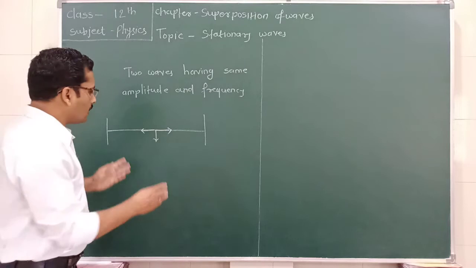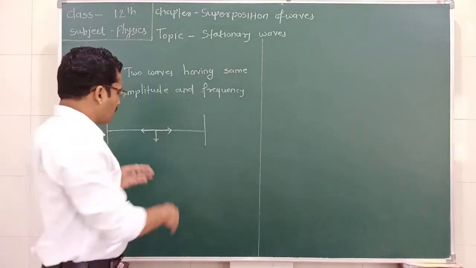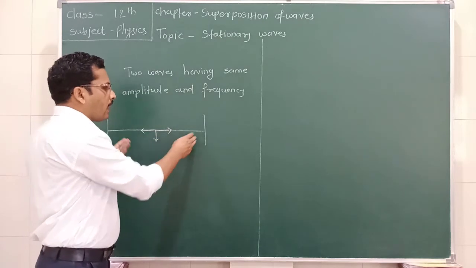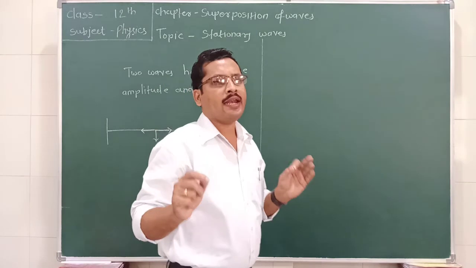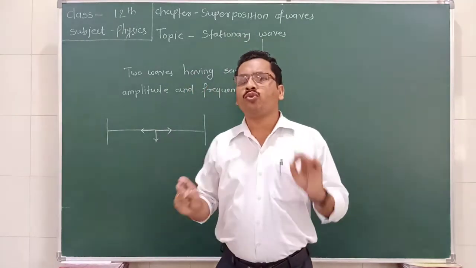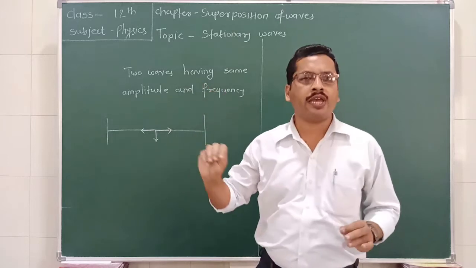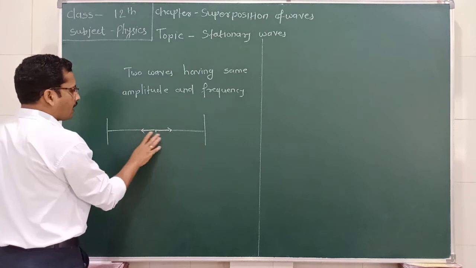and when these two waves collide with the rigid support, the incident wave and the reflected wave combine with each other to form a stationary wave. What is the structure of the stationary wave? We can imagine it like this.